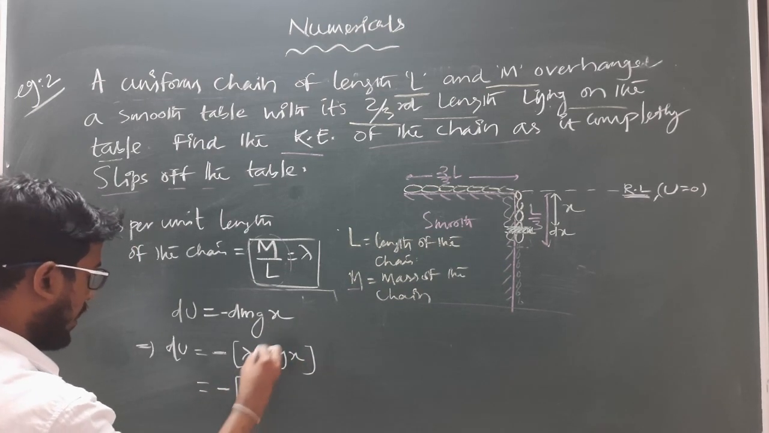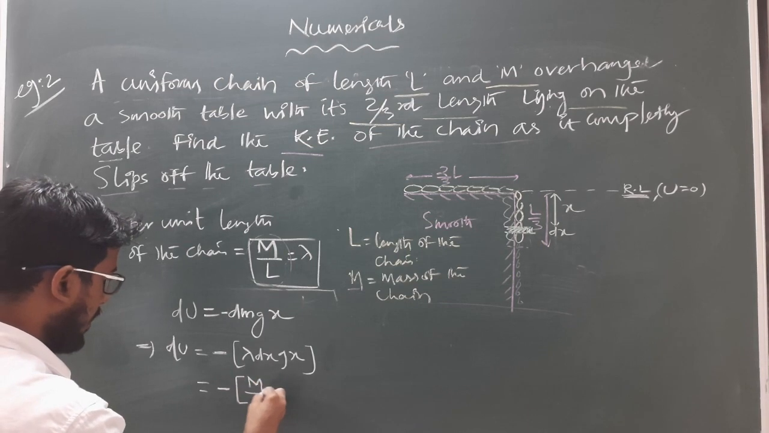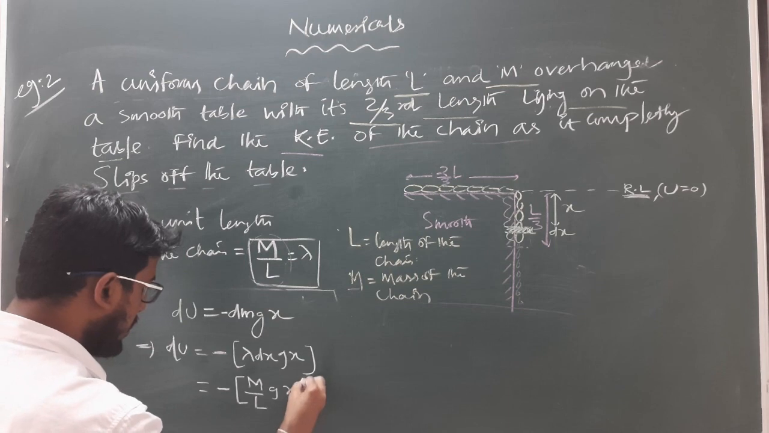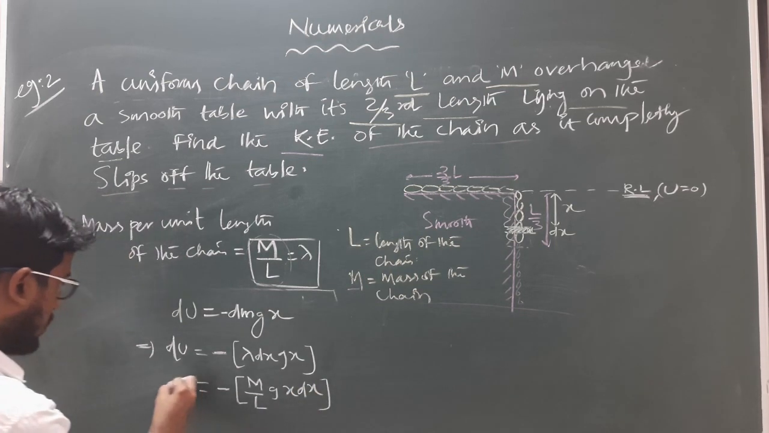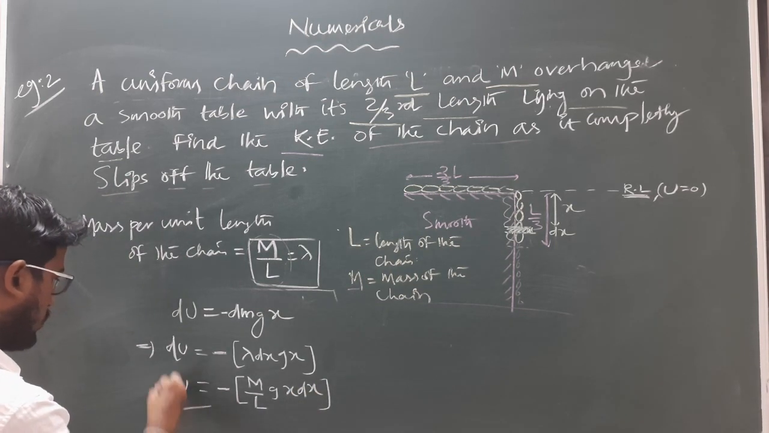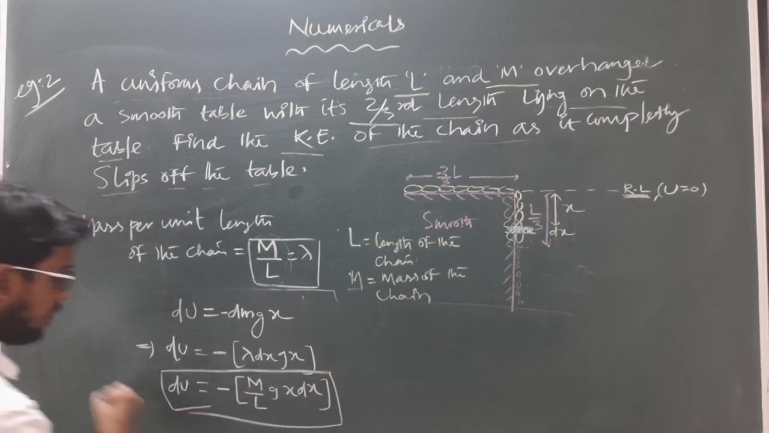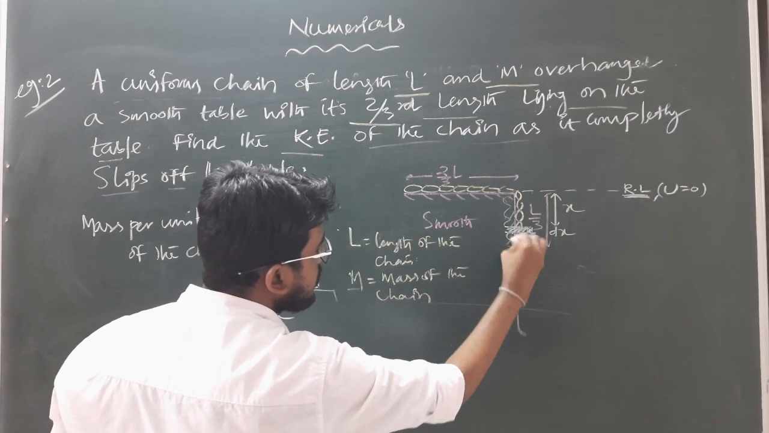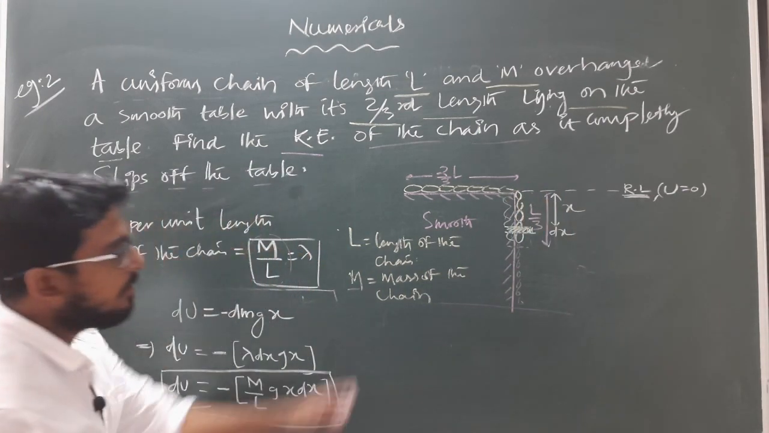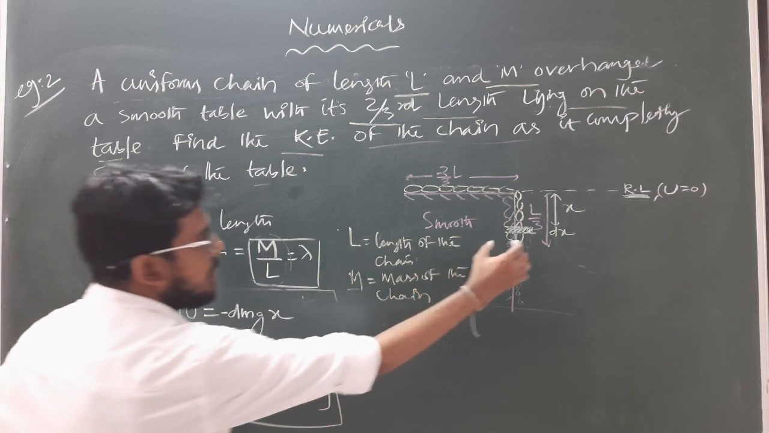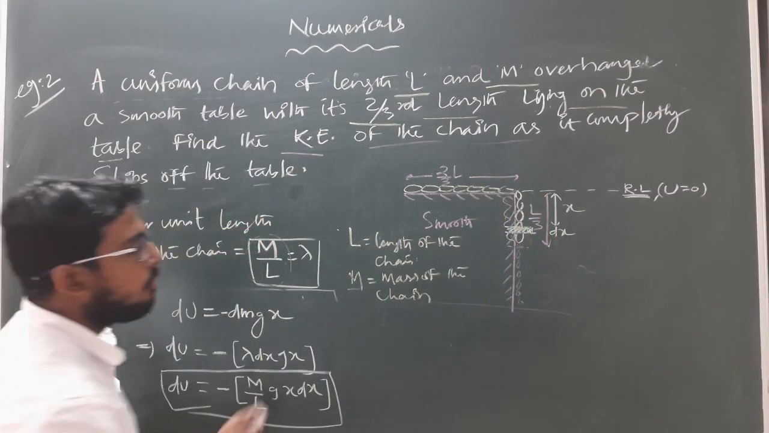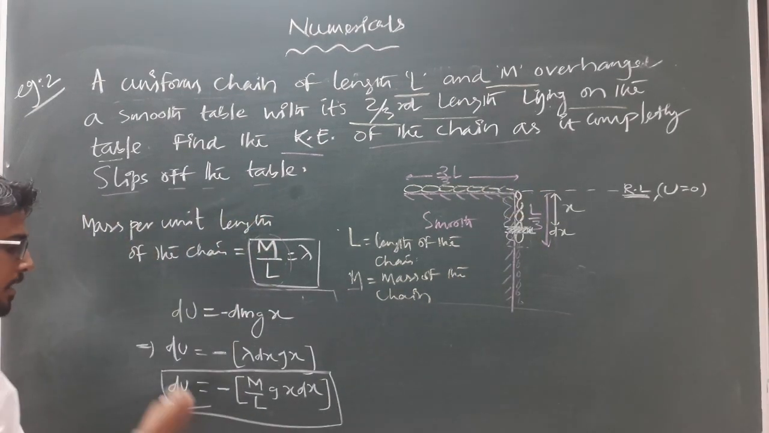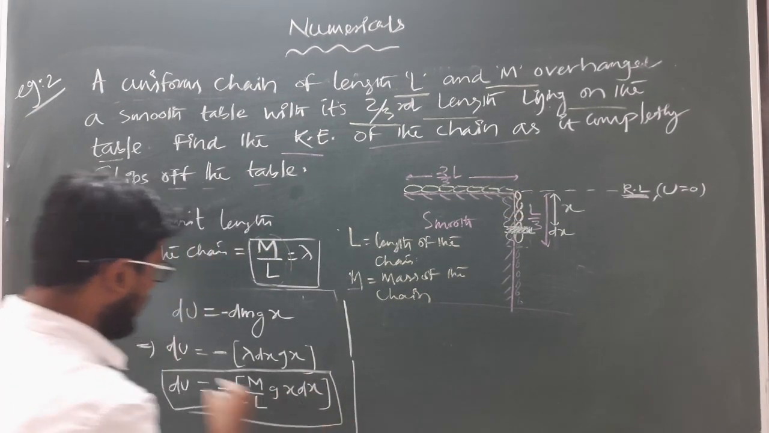Minus, in place of lambda I can write capital M by L, mass per unit length, into g x dx. So this is the expression for the small amount of potential energy stored within that portion of the chain, but we have to find out the complete potential energy stored within the complete length. So if this is the energy stored within this much part, for the complete part we have to combine such small parts to get the complete potential energy. That's why we have to integrate this equation.